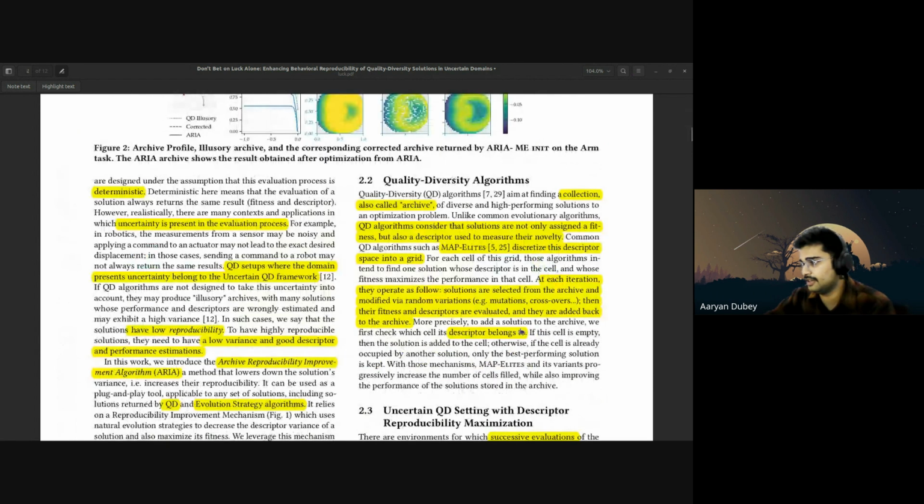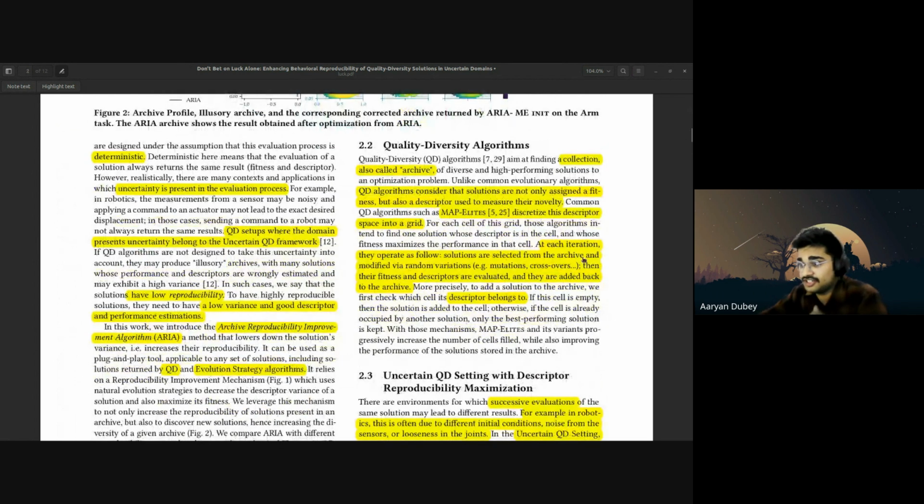So coming back here, MAP-Elites describes the descriptor in the cell. At each iteration, they operate as follows. Solutions are selected from the archive and then modified via random variation, mutation, and crossover. Then their fitness and descriptor are evaluated, then added back to the archive.